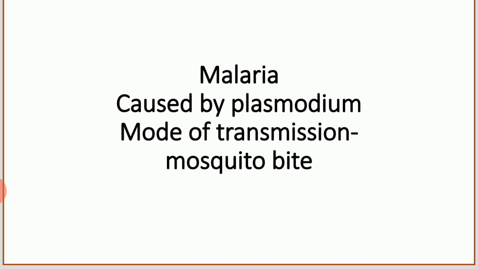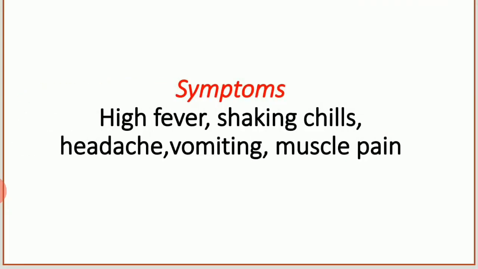So the mosquito is transferring the plasmodium from the infected person to a healthy person. Plasmodium enters the healthy person, replicates and causes the malaria disease in the healthy person also. Now this person is infected by malaria. What are the symptoms of malaria?